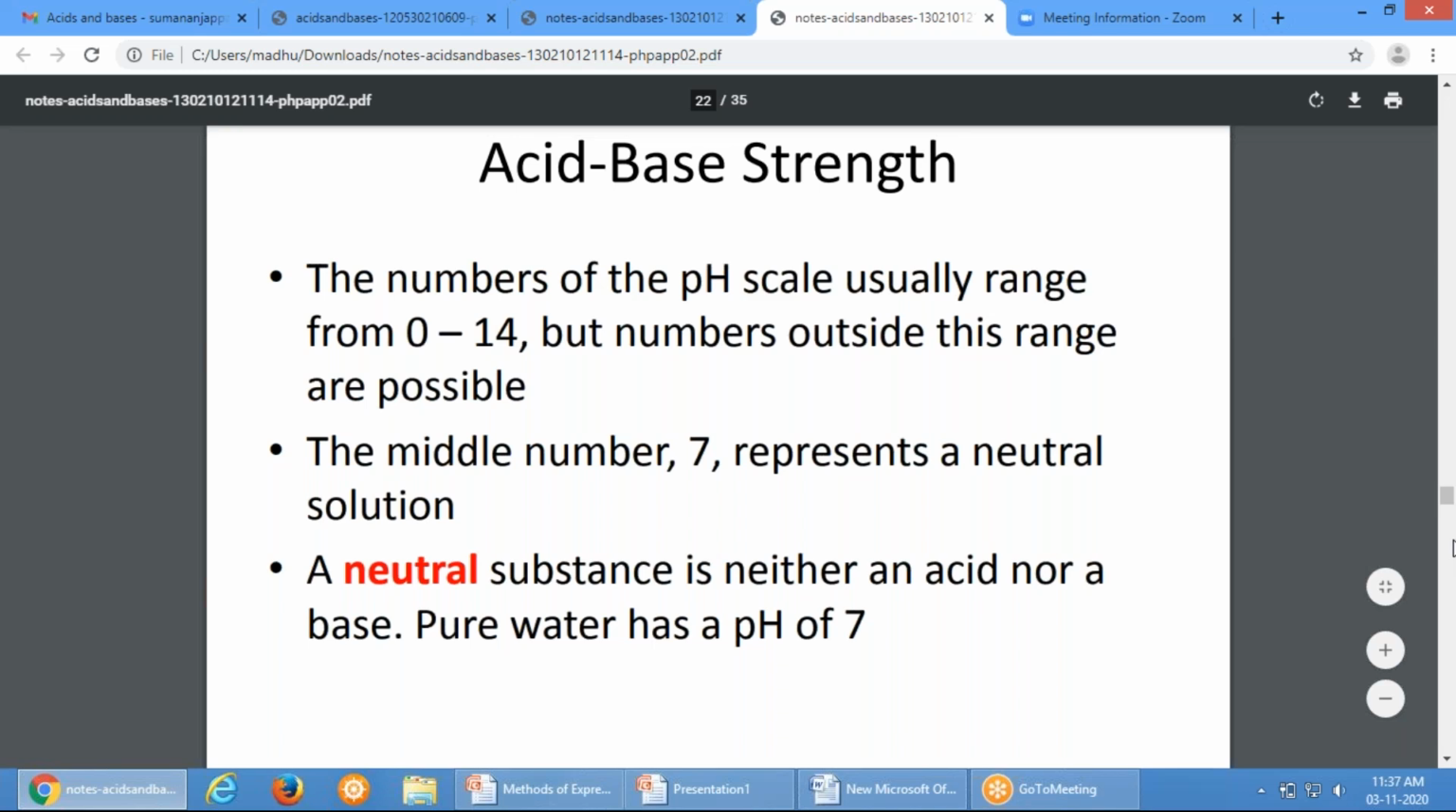So the numbers of the pH scale usually range from 0 to 14, but numbers outside this range are possible, but we are not going to see that. We are going to take only 0 to 14. The middle number 7 represents a neutral solution. A neutral solution means it is neither an acid nor a base. Example, pure water will have a neutral pH of 7.